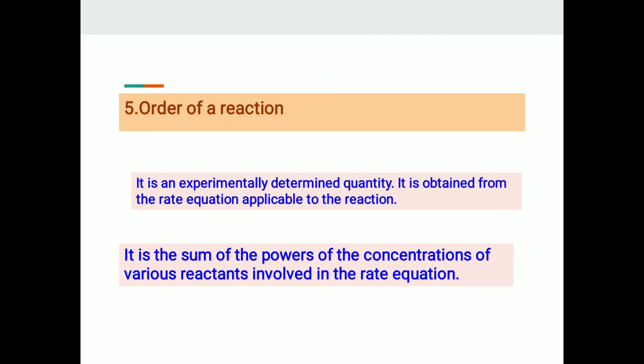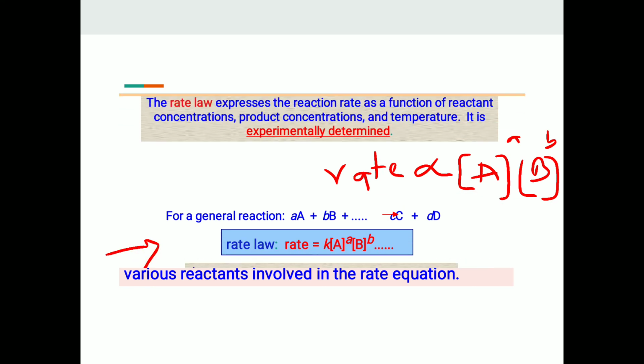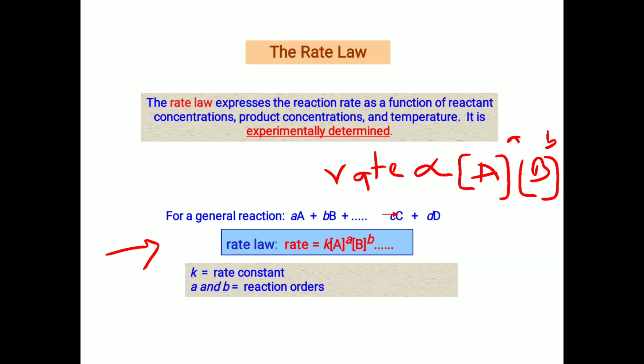Now see what the order of a reaction is. It is an experimentally determined quantity. It is obtained from the rate equation applicable to the reaction. The simplest definition: it is the sum of the powers of the concentrations of the various reactants involved in the rate equation. So according to this reaction, the sum of the powers a and b gives the order of a reaction.